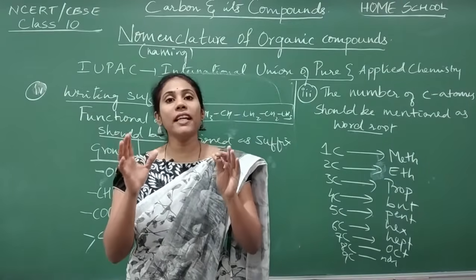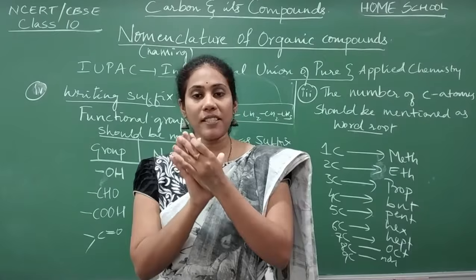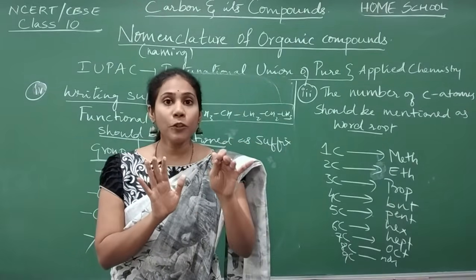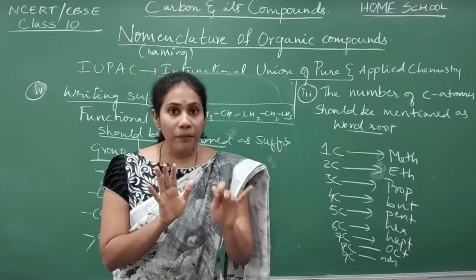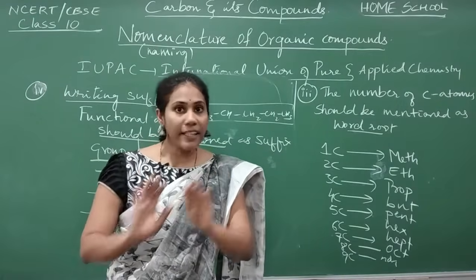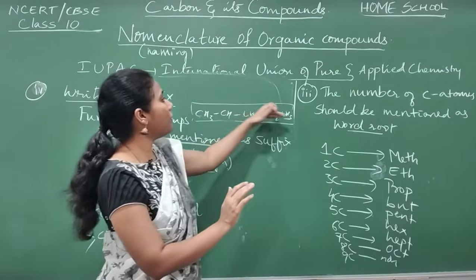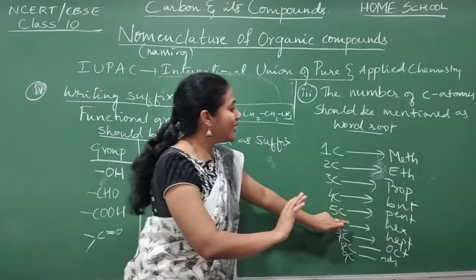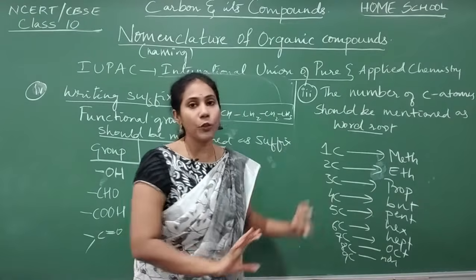Each and every organic compound's name includes 3 parts, guys. The first one is the prefix, that is the first name. What groups will you write as prefix? The Cl group if it is there, the Br group if it is there, the CH3 group if it is there as a branch. Their names you will write first. After that, you will count the number of carbon atoms in the main chain. That number you will indicate in the form of these names, and you call that the word root, the middle name.